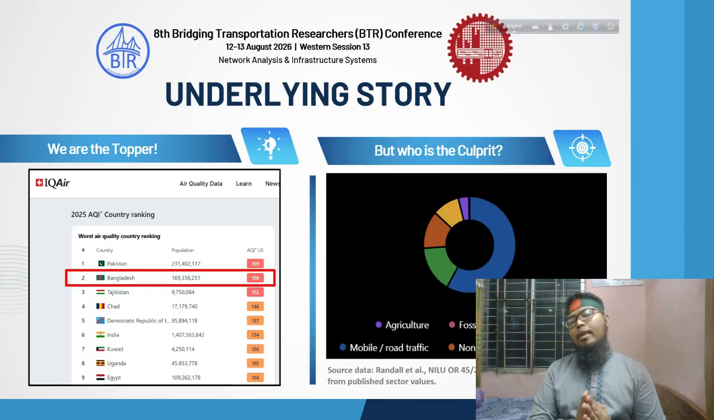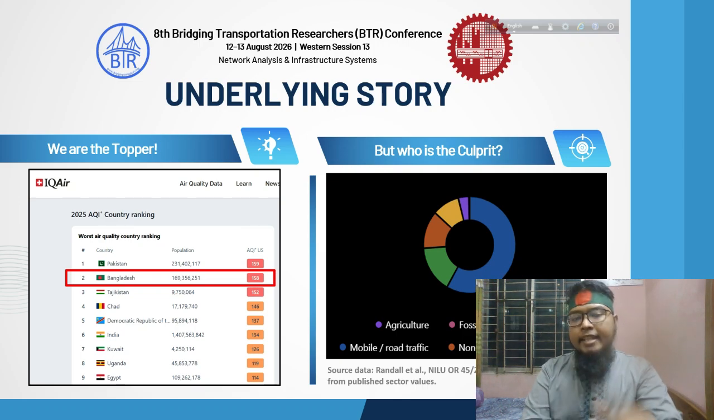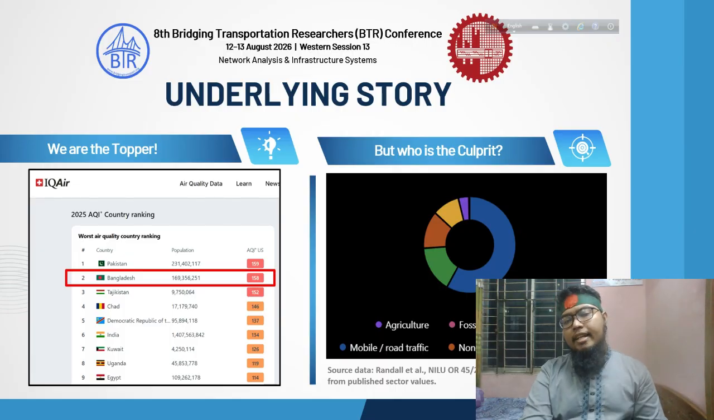So first, let me walk you through the underlying story behind my research. Once I came to know that Dhaka city, the city where I live, is one of the most unlivable cities in the whole world. The situation has not changed yet. As we can see in the IQAir air quality ranking, Bangladesh has one of the worst air qualities. That makes me think, what is the culprit behind this poor air quality in Dhaka?